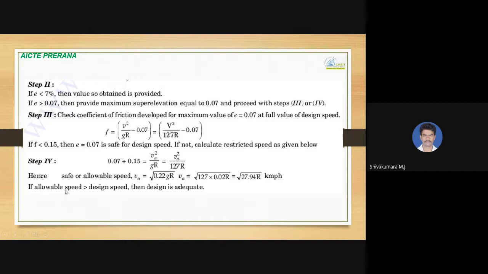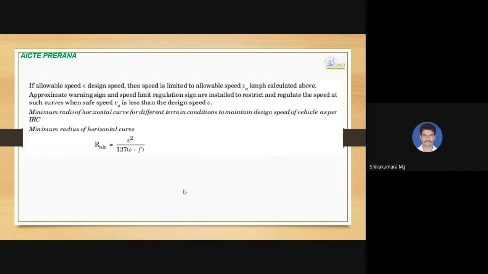If allowable speed is greater than design speed, then the design is adequate. If allowable speed is less than design speed, then speed is limited to the allowable speed Va kmph calculated as above in step 4.